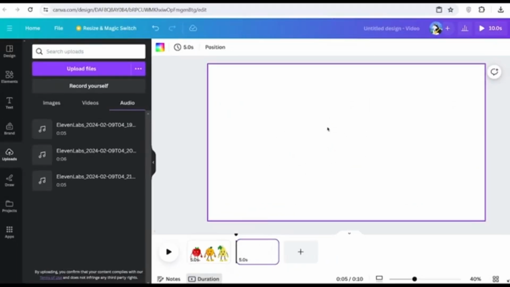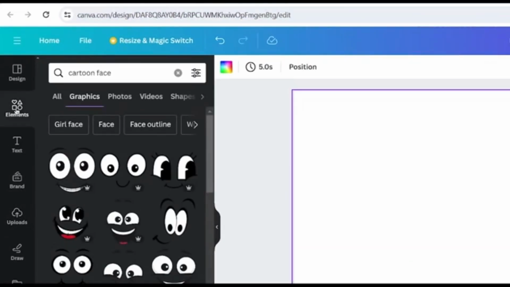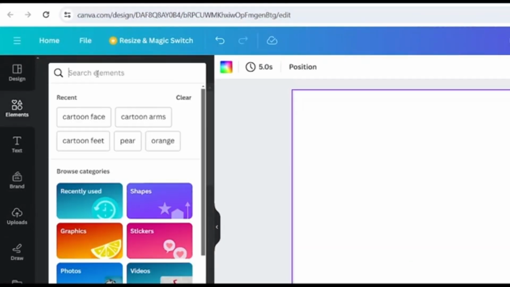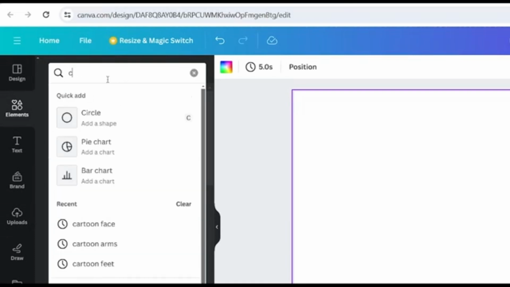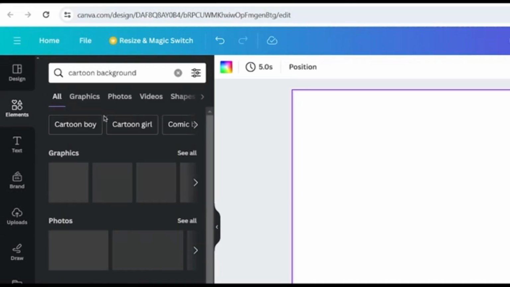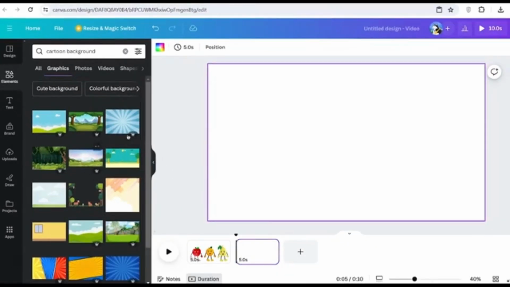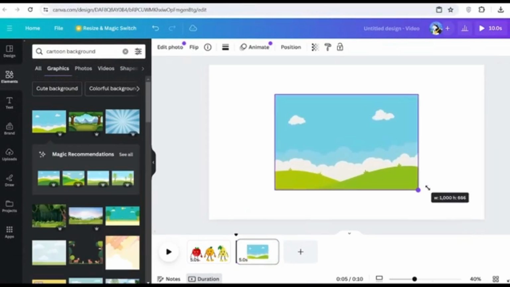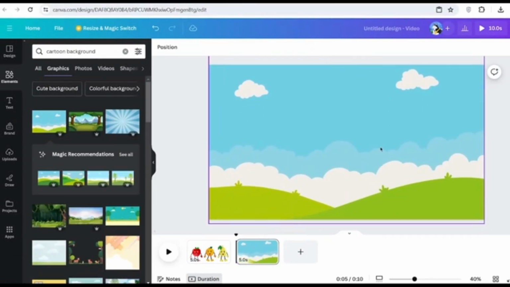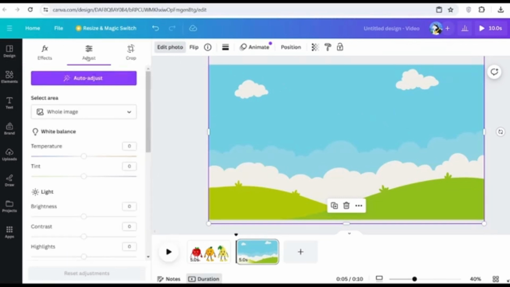So from here, the first thing you need to do is get a background for your animation. So in order to do this, you'd want to come on over to Elements and go to the search bar and then search for the type of background you would want. So in my case, I'll simply search for cartoon background and then click onto where it says graphics. And then from here, there's many backgrounds to choose from, so just scroll through and select the one that you like. And then from here, you can adjust it to fit your scene better. Then once you have your background added in, feel free to adjust it even further to bring it more to life. By that I mean going to where it says Edit Photo, clicking Adjust, and then adjusting the settings.